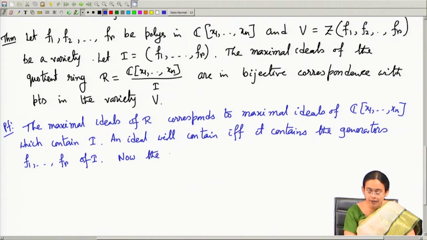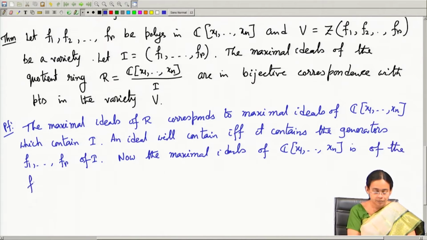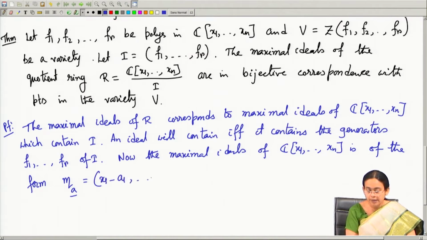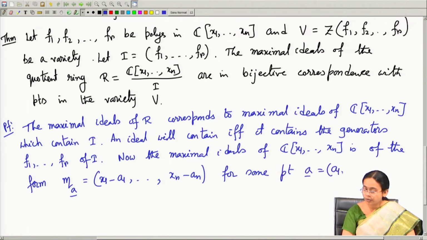The maximal ideals of the polynomial ring C[x1, up to xn] are of the form M_a, which is generated by the n polynomials x1 minus a1, x2 minus a2, up to xn minus an, for some point a bar equal to (a1, up to an) in Cn.